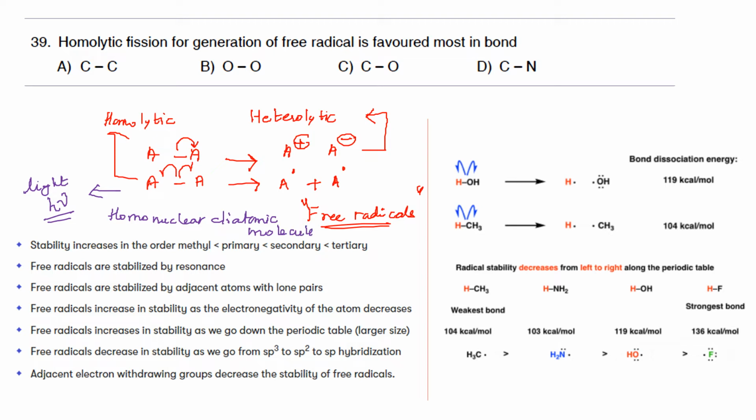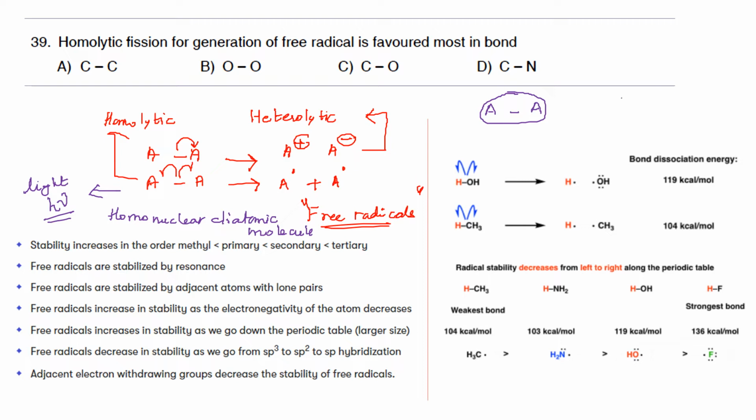That is, whenever both the bonded atoms are the same, only in this case you can get a homolytic cleavage, because it is a cleavage in which both the atoms give an equal share of electrons.